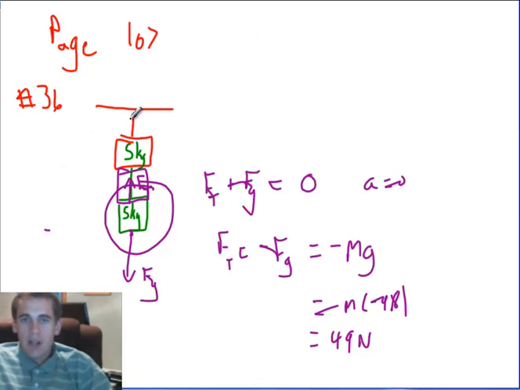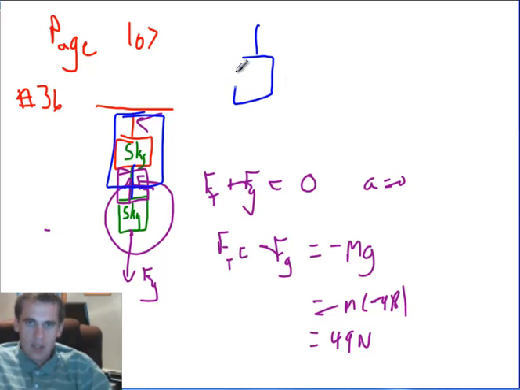What about in this rope? Is it also 49? No. There's two ways to go about solving this problem. You can say, well, let's look at this one. Let's look at this object. Again, there's two forces, except there's really more. So let's zoom in on this object.